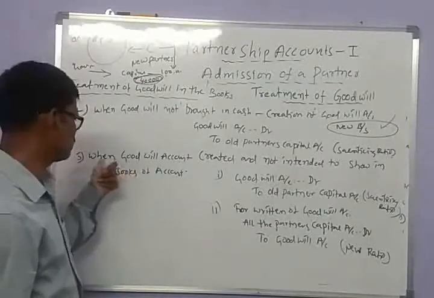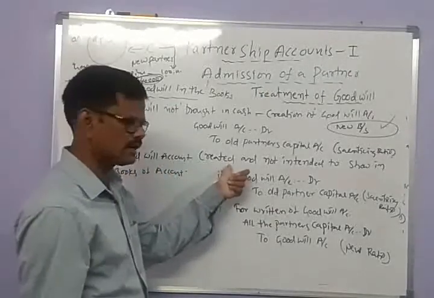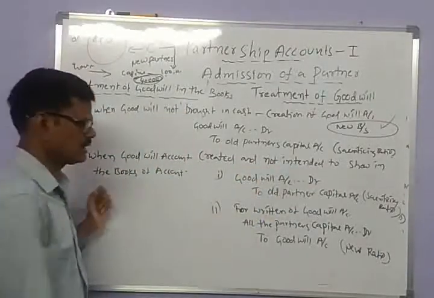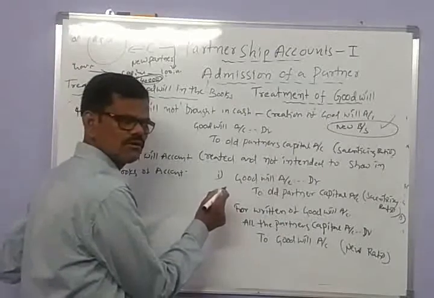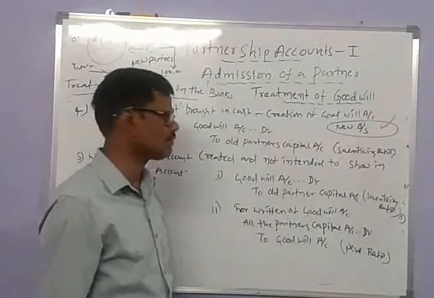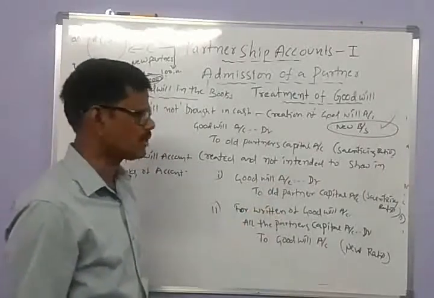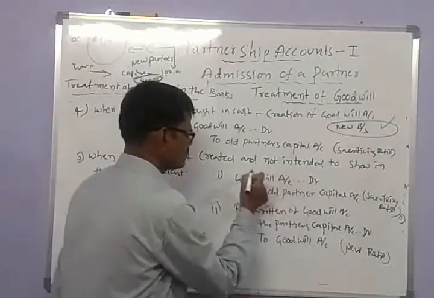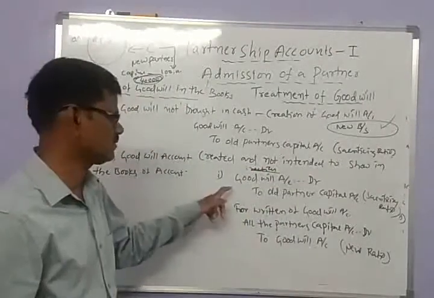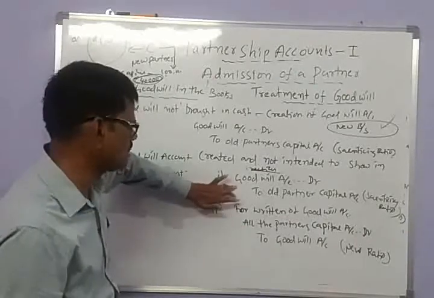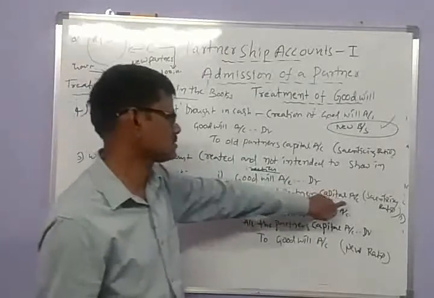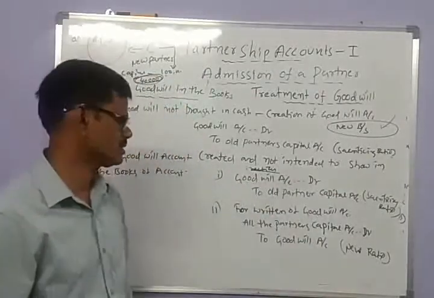So when the goodwill account is created and not intended to show in the books of accounts, we have to pass two entries. First, goodwill account debtor to old partners capital accounts. This is the entry for creation of goodwill. In this entry, the amount of goodwill is credited to the old partners capital accounts by their sacrificing ratio.